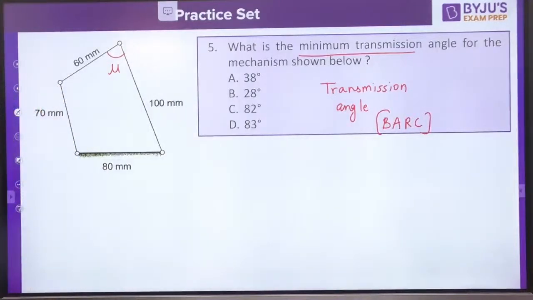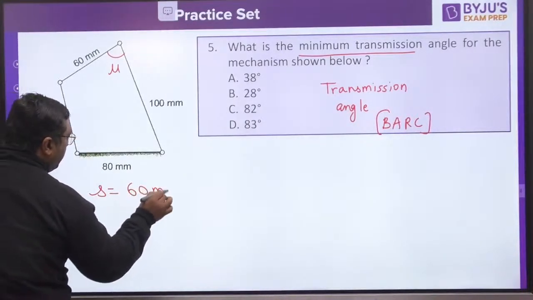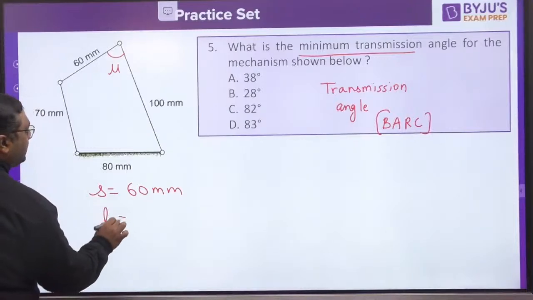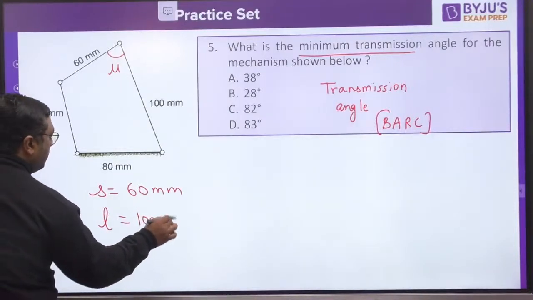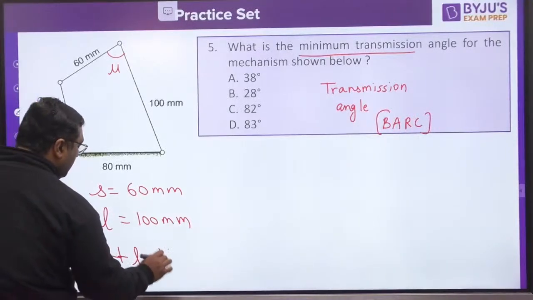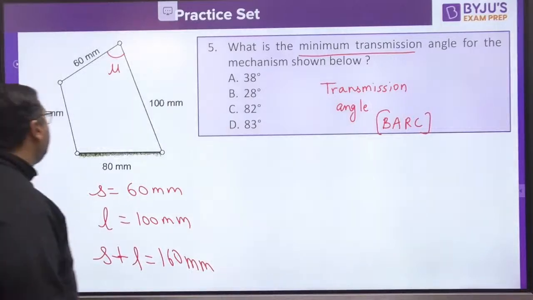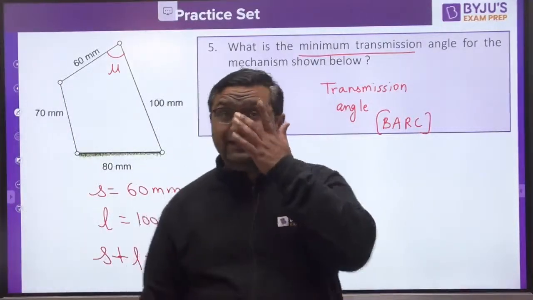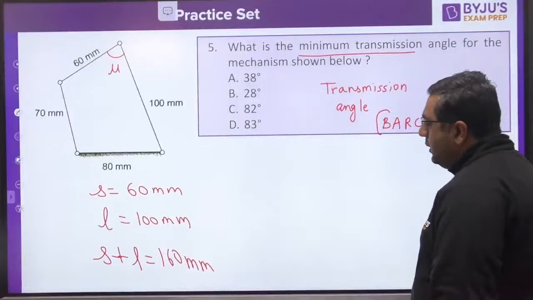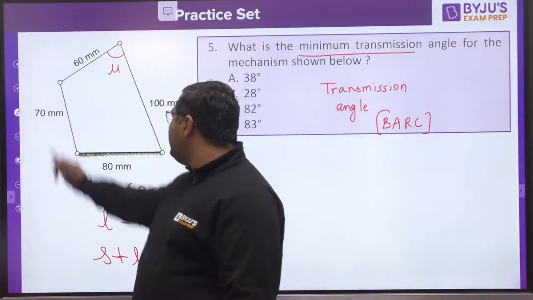Okay, guys. So you know that first of all, the shortest link is 60 mm. Then the longest link is 100 mm. You know that S plus L is 160 mm. Then P and Q are the other two links, 60, 100, 70 and 80.